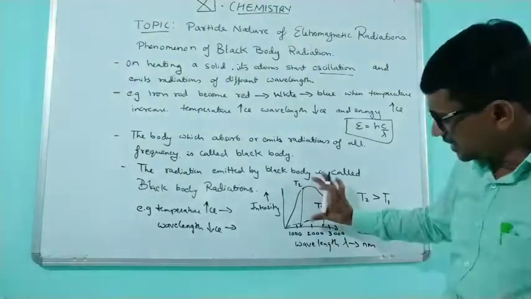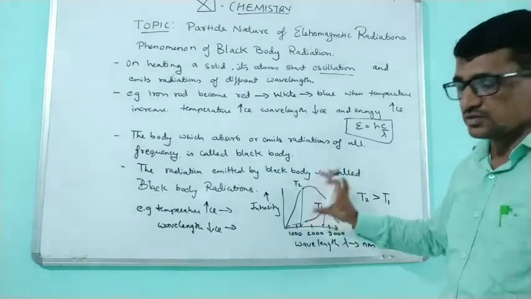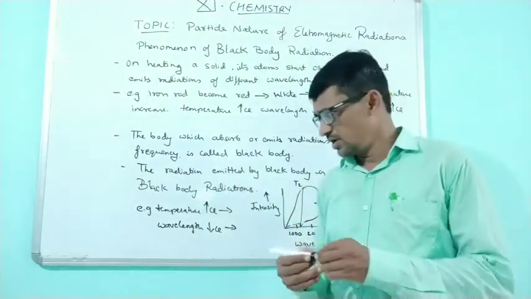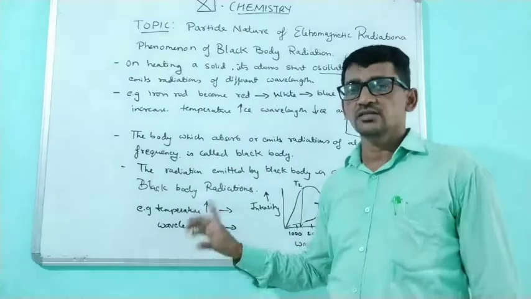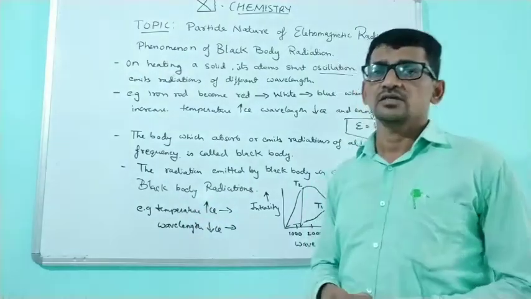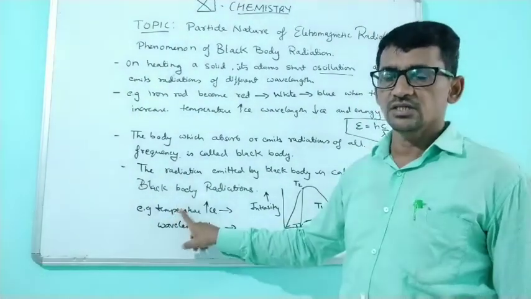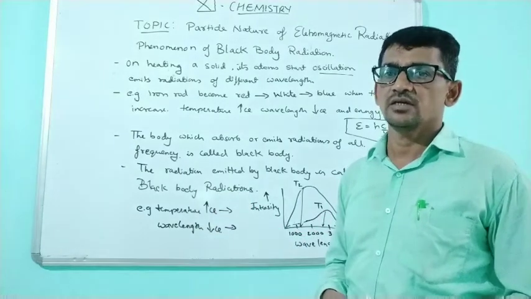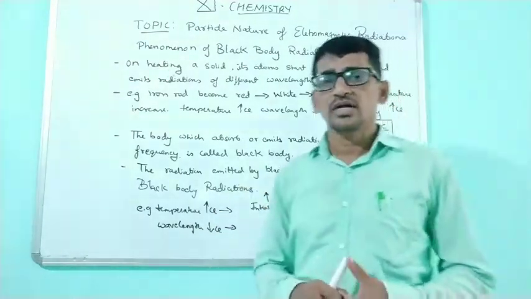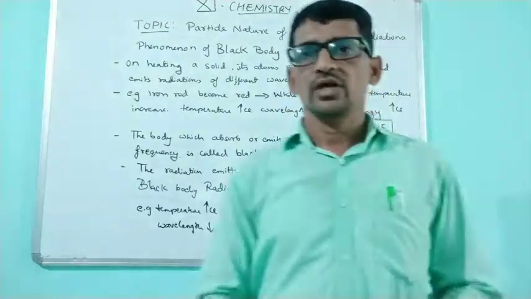But you can see in the graph that the intensity increases, meaning energy increases. So from black body radiation, keep in mind: temperature increases, wavelength decreases, and energy increases. Okay, fix it. Again, temperature increases, wavelength decreases, and energy or intensity increases. Third topic is the photoelectric effect. We will discuss the photoelectric effect.